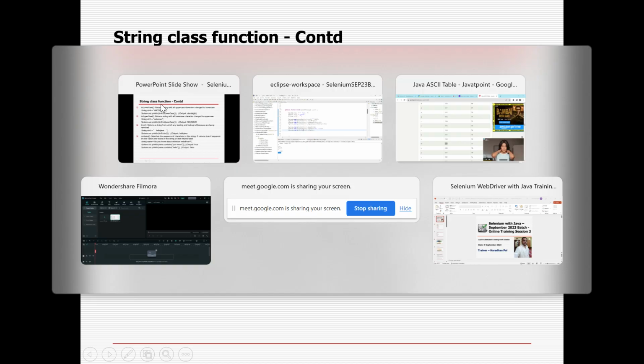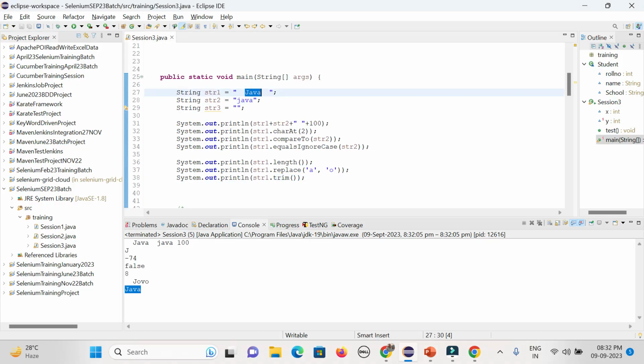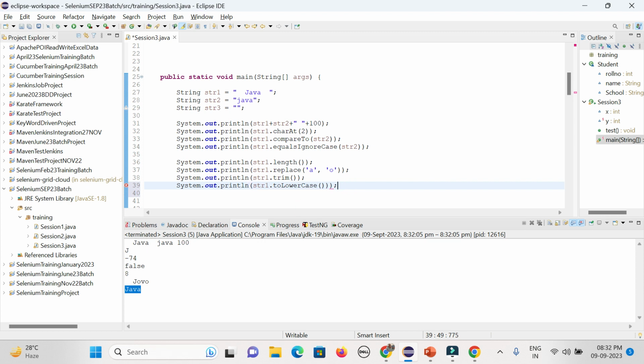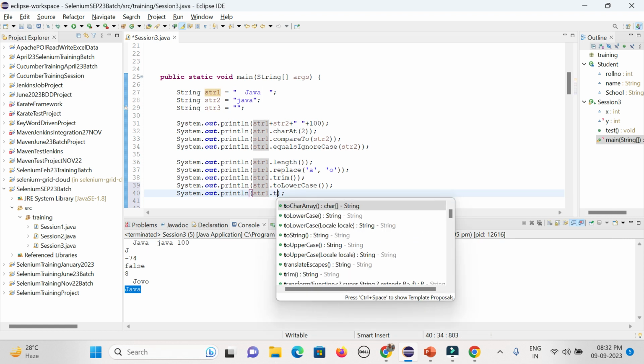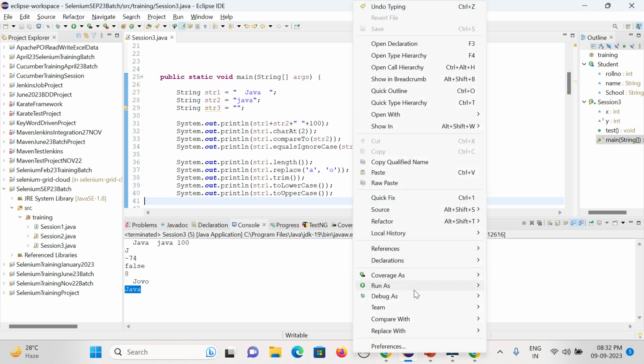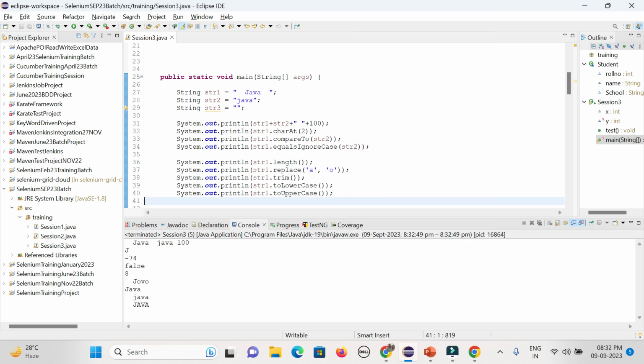Uppercase, lowercase, you can do it. If you want to convert anything to uppercase or lowercase, you can simply use it, like here dot toLowerCase, right, to lowercase. Similarly you can change it to uppercase, dot toUpperCase, so that it will change it to uppercase. It is coming from the string class only. You could see all lowercase and all uppercase, but space will not be changed normally.